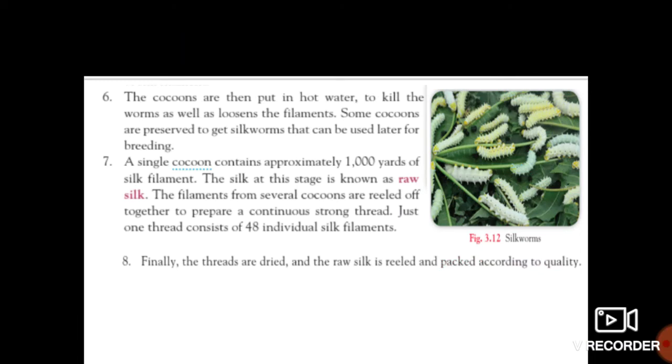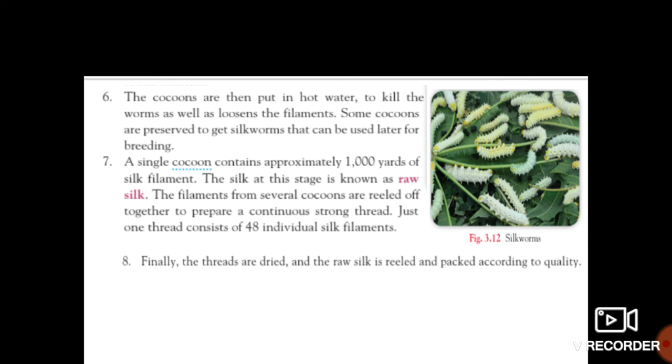After that, the cocoons are formed. Then these cocoons are put into hot water to kill the worms as well as loosen the filaments. Some cocoons are preserved to get silkworms that can be used later for breeding. So not all the cocoons are used for making silk fabric.